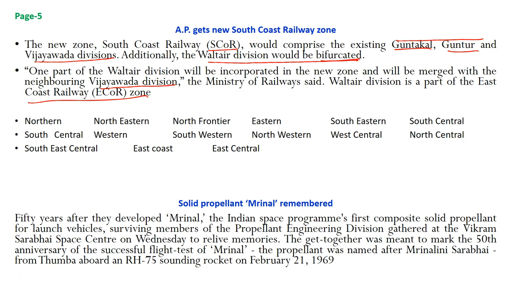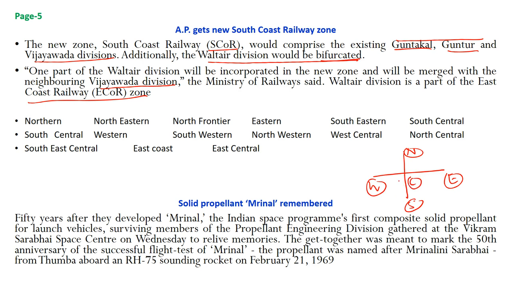So, how many zones are there in Indian Railways? Right now we have 16 zones. The right way to remember the zones and their headquarters is to write like this: North, South, East, West. East we have got Calcutta, easier to remember. North, Delhi. South, Chennai. West, Mumbai. Now there is one more, that is Central.